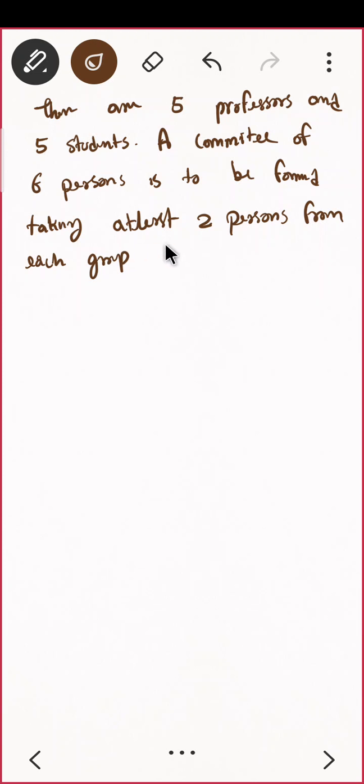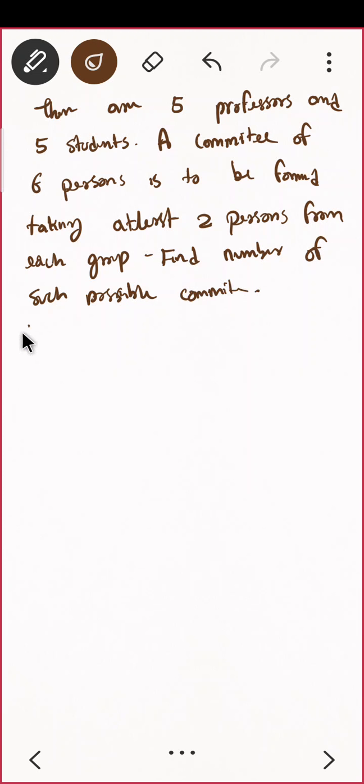Find the number of such possible committees.